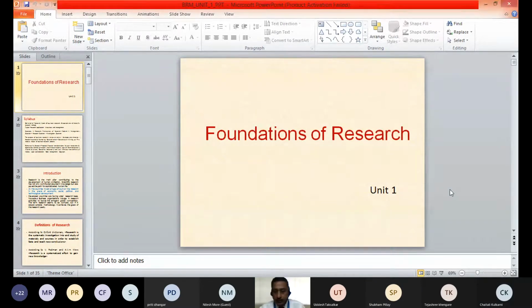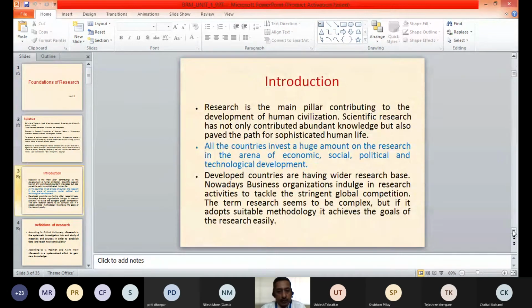So we started with understanding the foundations of research. That means, what are the basic concepts of the research? A few terminologies and definitions we understood. What is research? We discussed the definitions from 3-4 authors. And basically, from all those definitions, we understood that research is a systematic effort.